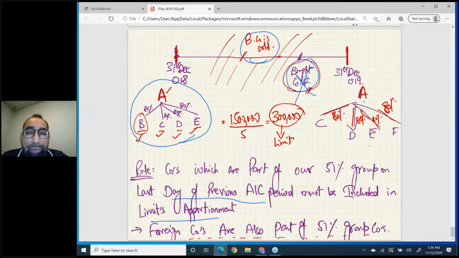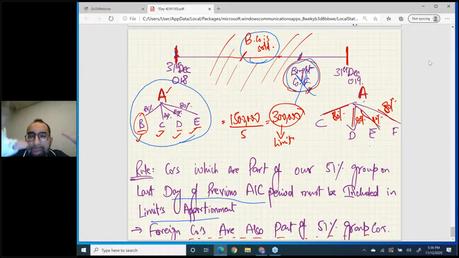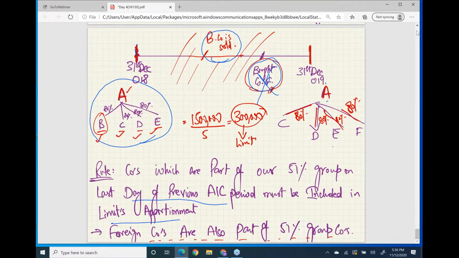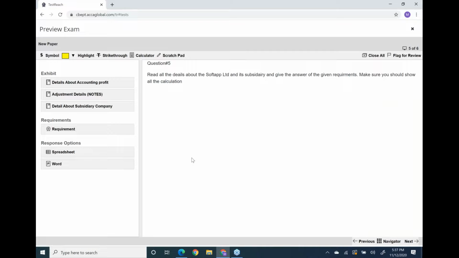Now we are going to move towards the software again. We are going to solve the practical questions. I'm going to switch off the camera because I want you to see the big complete question on the software screen. I have already sent you this question. You must have it with you. You can check your WhatsApp as well.